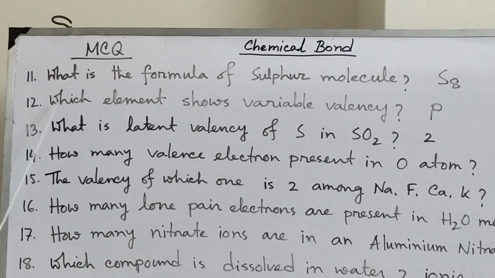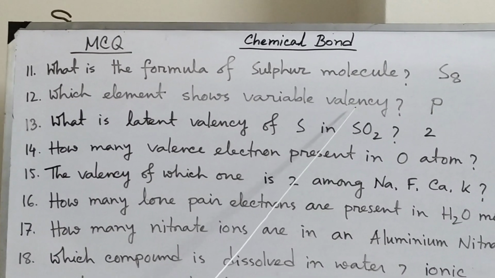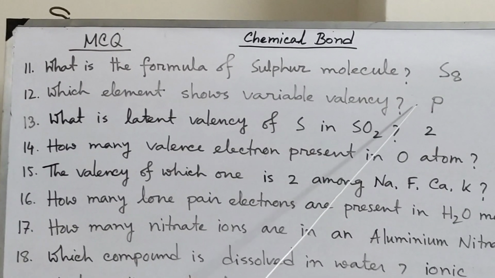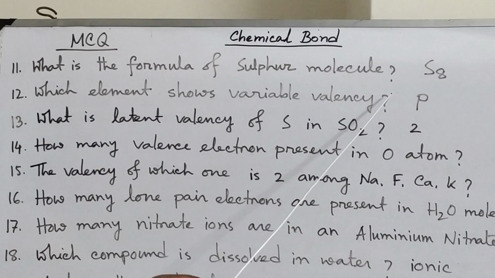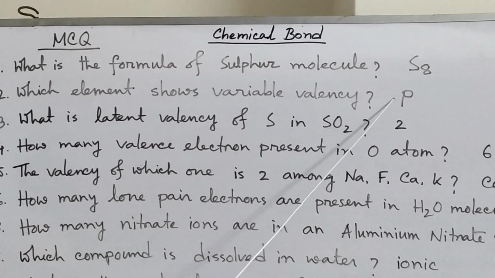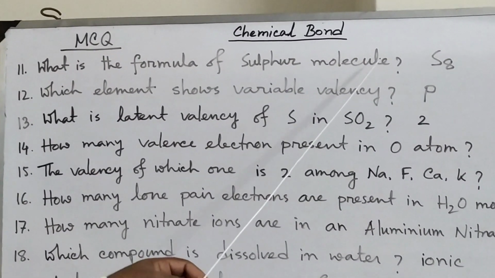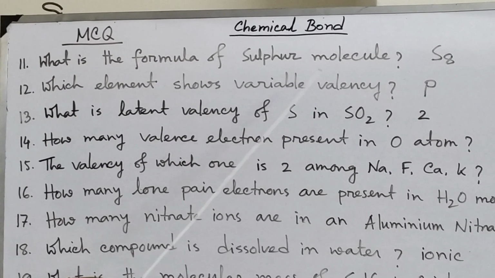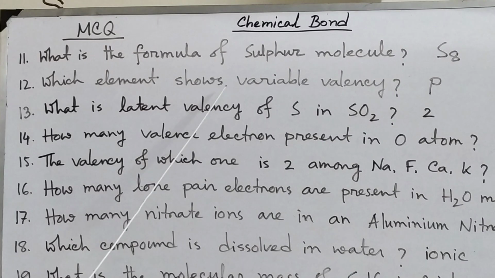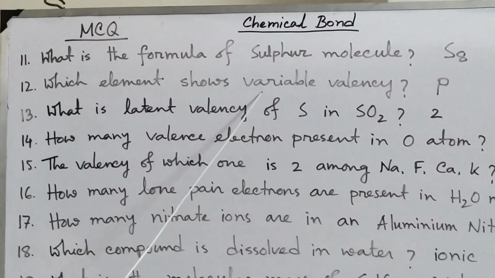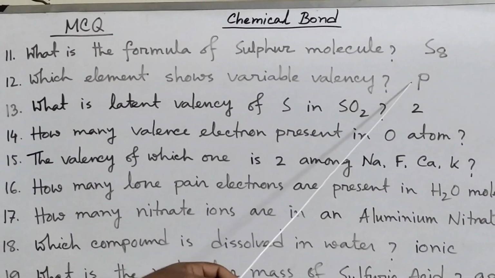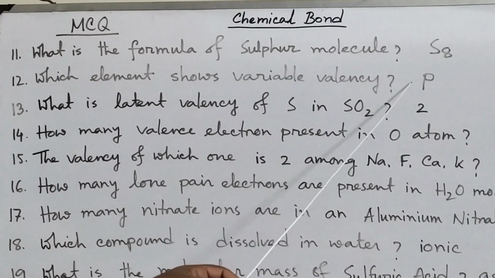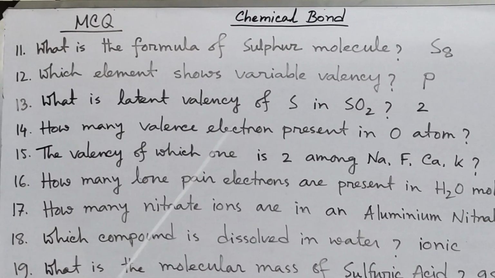Now number 12, which element shows variable valency? I think everybody knows that sulfur has valency 2, 4, 6. Phosphorus has valency 3, 5. Iron has valency 2, 3. So there are some elements that show more than one valency. This is called variable valency. So if you know the name, then you can answer. Here options will be given, so I have written phosphorus.